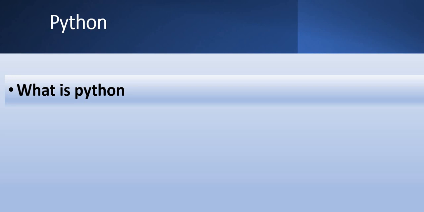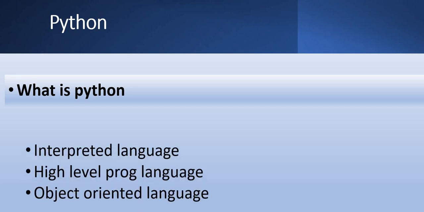We'll see what is Python. So, as everybody knows, Python is a programming language. Apart from that, Python is an interpreted language, a high-level programming language, and an object-oriented language. So, we'll see this in detail.